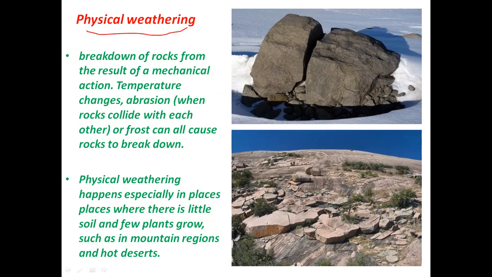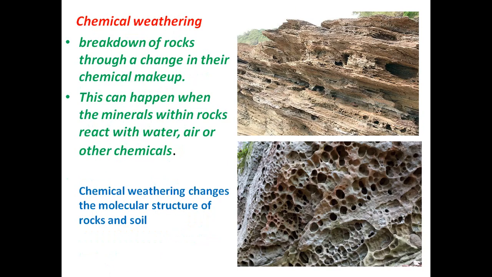What is physical weathering? Physical weathering is the breakdown of the rocks from the result of a mechanical action. Temperature change, abrasion or frost can cause rocks to break down. Like you can see here in these images, this is the physical breakdown of rocks by the action of temperature, abrasion or frost, etc. Physical weathering happens especially in places where there is little soil and few plants grow, such as in mountains and hot deserts.